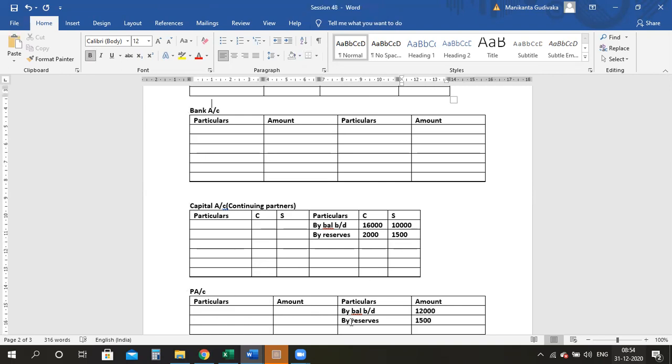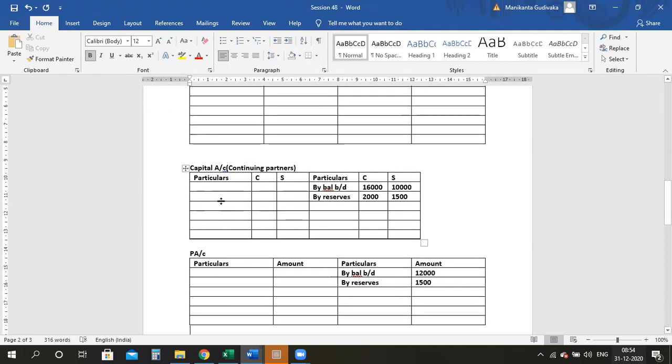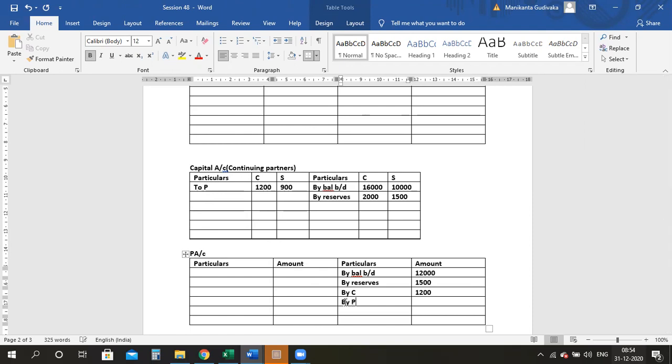Done. Let's make the adjustments regarding the goodwill. It is C account debit, S account debit to P. Come here and write to P. How much more? 1,200 and 900. Complete the double entry in P by 1,200. This is goodwill, okay? By C, by S, 900. Done. Are we done, ma'am?